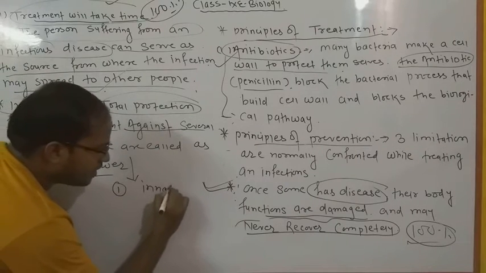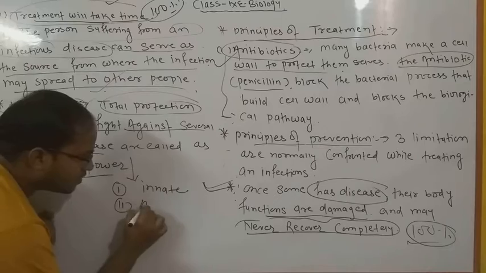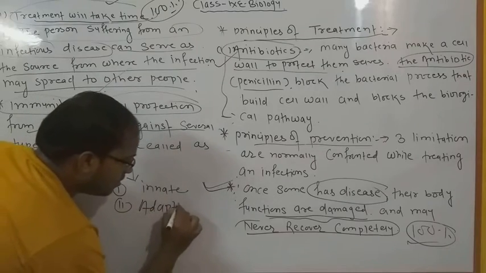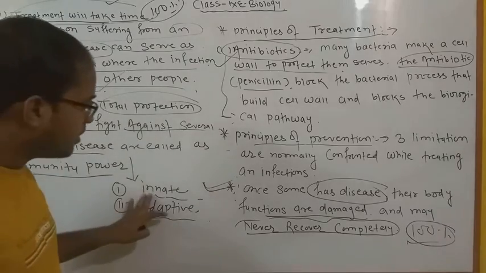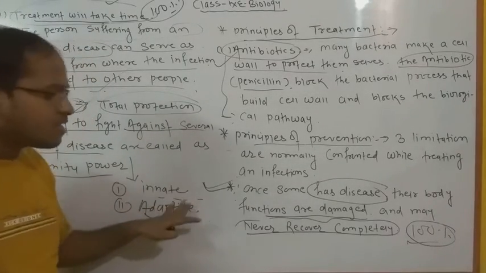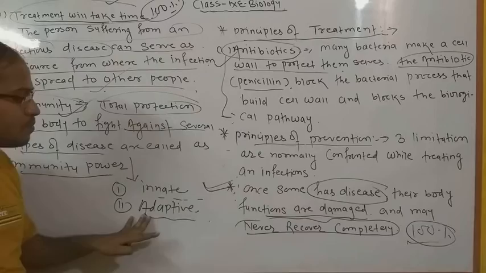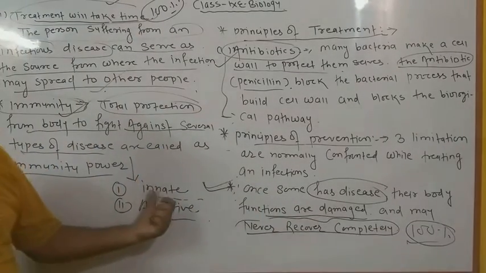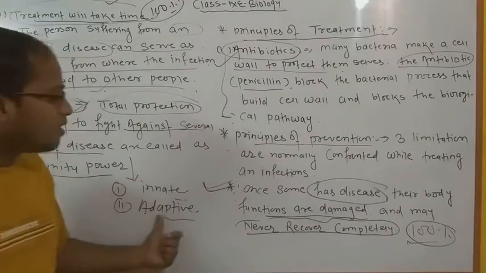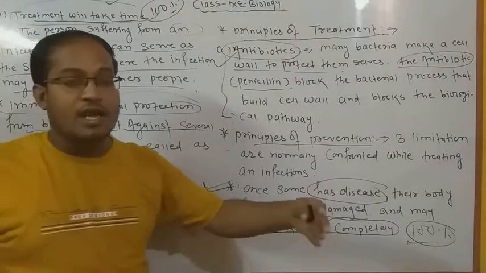First innate and second adaptive. Okay, there are two types of immunity. Two types of immunity में first आता है innate immunity and second is adaptive immunity. The first, innate immunity, means it is present since birth. ये आपके birth से रहता है जब आप पैदा होते हैं. And adaptive immunity can be acquired during the life span.